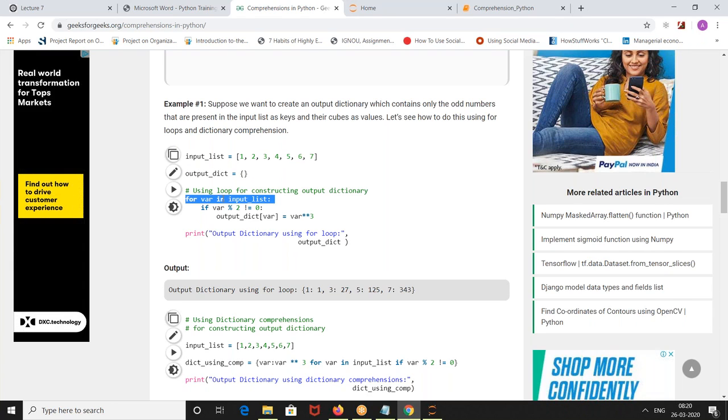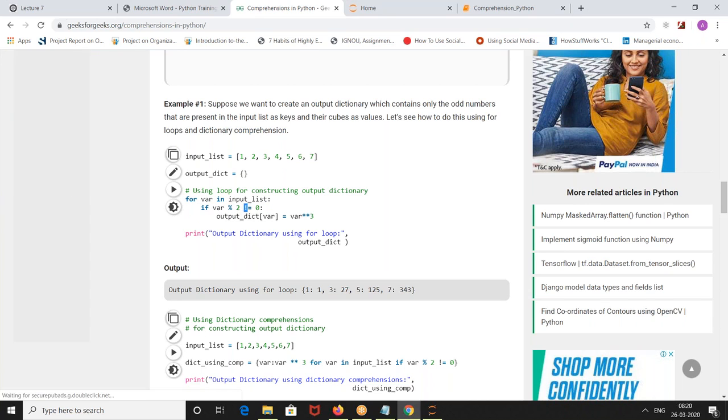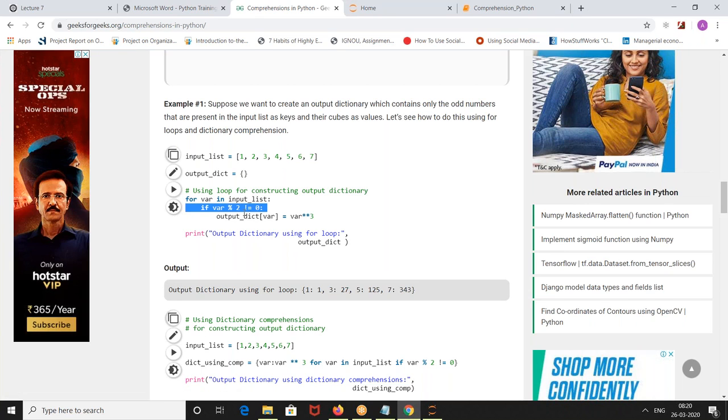For var in input list, if var modulo 2 not equal to 0, that means it is not an even number. Output dict of var, that means output dict of 0, output dict of 1 is equal to so and so. That means for every element you are passing, for every key you are passing an element. So key value, the answer is 1. For 1 the answer is 1, for 3 the answer is 27, 5 125, 7 343.